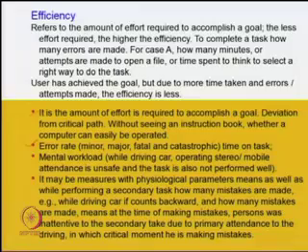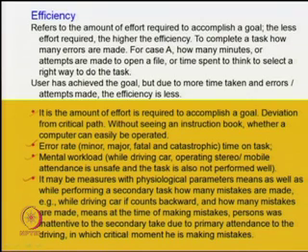Then the error rate: minor, major, fatal and catastrophic. The error rate, that is time on task. Then mental workload, like while driving a car, operating a stereo or a mobile, attendance is unsafe and the task is also not performed well. That is the type of mental workload.